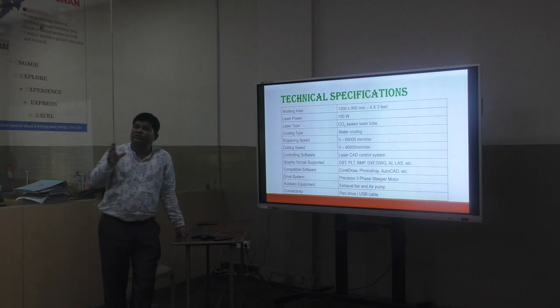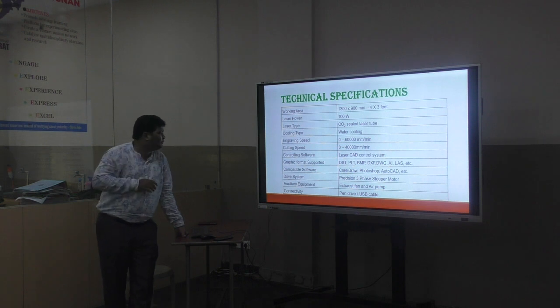Then cooling type: water cooling is required because the temperature generated there is very high. So we have to cool it down, otherwise there will be chances of burning. Some pipes are there, they may get burned. So therefore cooling is essential.